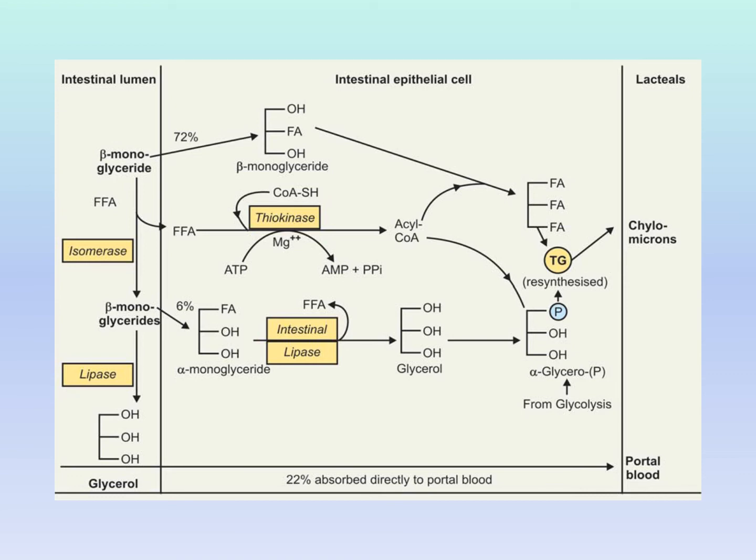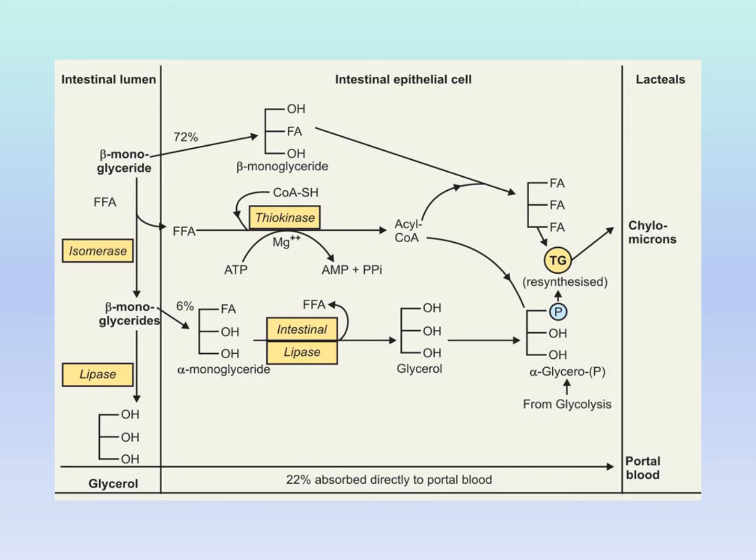So again, this is the digestion of triglyceride. The triglyceride is acted upon by pancreatic lipase, releasing beta monoglyceride, which is converted by isomerase to alpha monoglyceride, and this is acted upon by pancreatic lipase, releasing glycerol and free fatty acid. 72% is absorbed in the form of beta monoglyceride, and 6% is absorbed in the form of alpha.